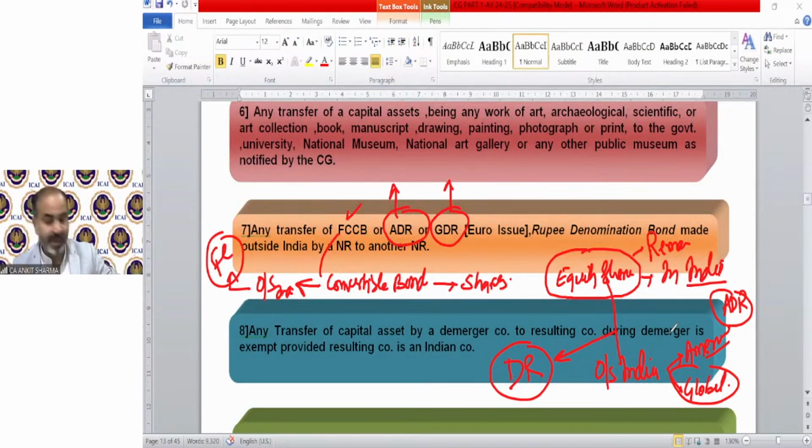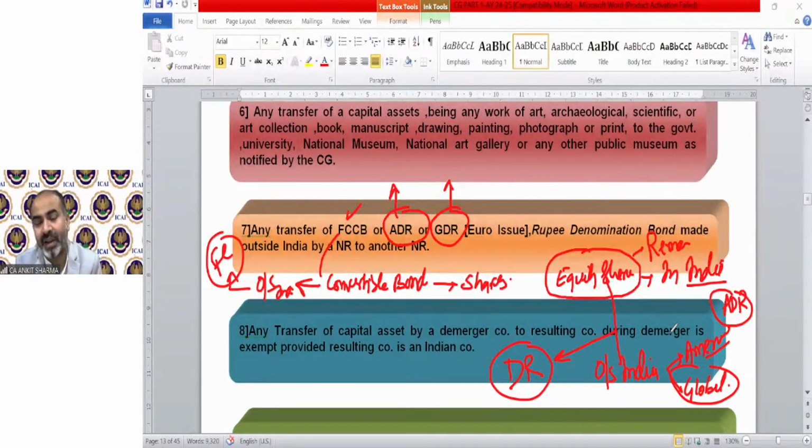But for the time being, for the purpose of income tax, I'm just explaining that there is a security which has been issued outside India and the buyer is a non-resident. So Mr. A, who was in the USA, purchased ADR which has been issued by an Indian company in the USA. Suppose after some time he transfers that ADR to Mr. B in the USA. So any FCCB, ADR, GDR, we call it a Euro issue, as we call equity share issues IPO, FPO.